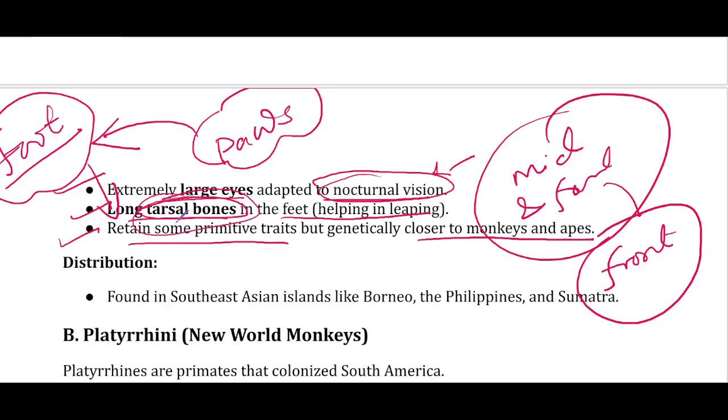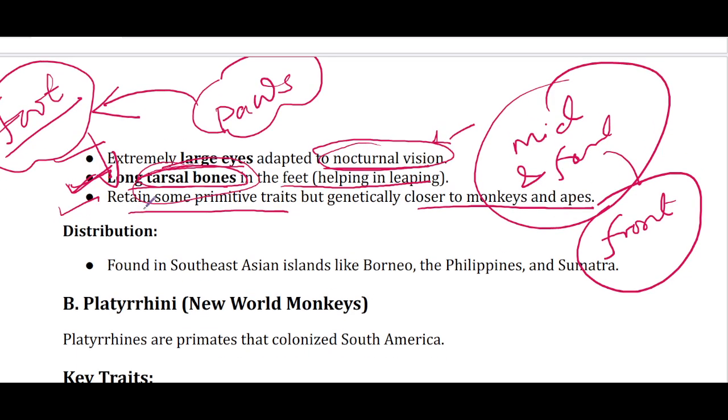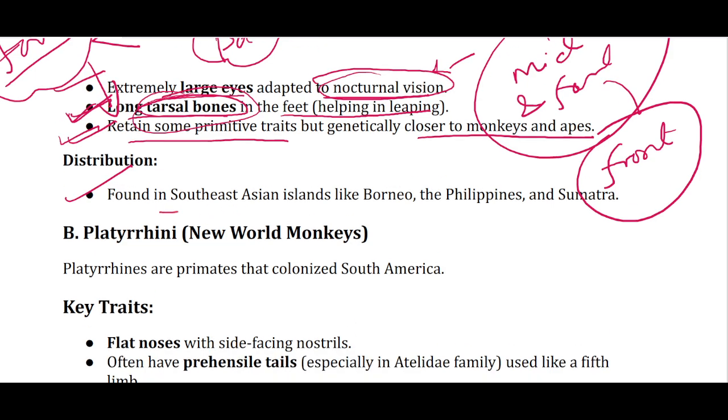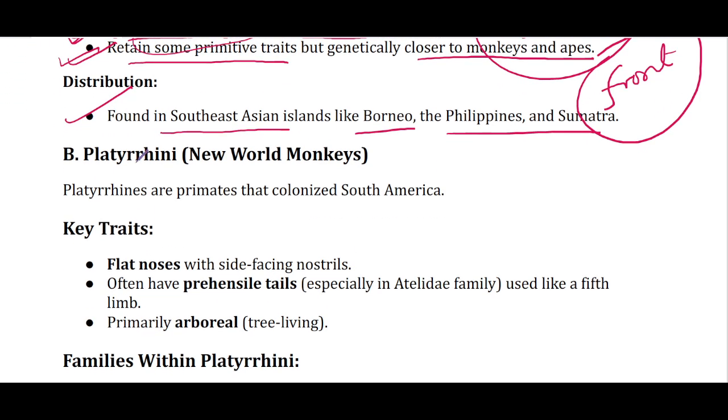So again, tarsal bone, a group of a few bones, 5, 6, 7 bones that form the arches in the front section and arches in the middle. And here the supportive structure, the loop on both forward and middle section, is supported by tarsal bones. Then distribution, they are found in Southeast Asian islands like Borneo, Philippines, and Sumatra.